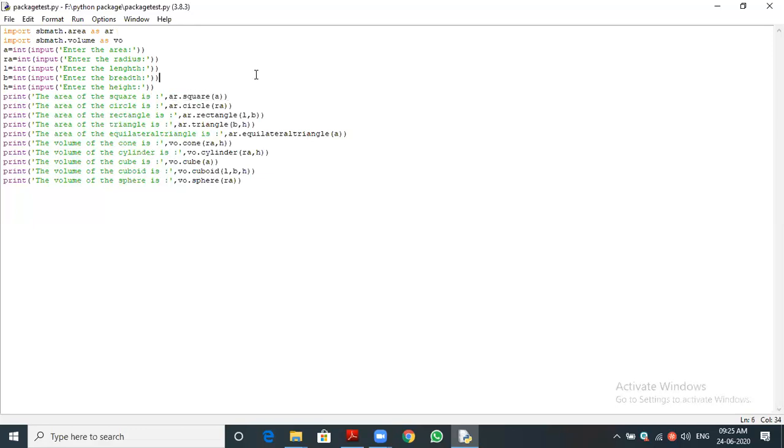You can see the first line. AR is the alias name for which statement? SBmath.area. Did you understand? It is the alias name for that. We are simplifying, we are shortening the name. We can give whatever name as per the rule for identifiers. Did you understand this? Could you understand the first line?